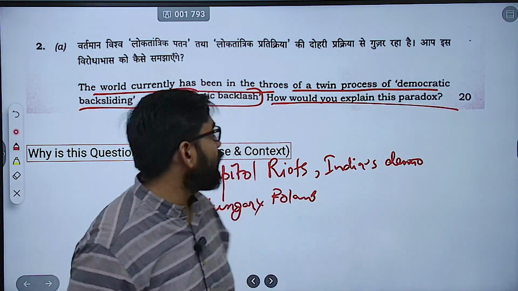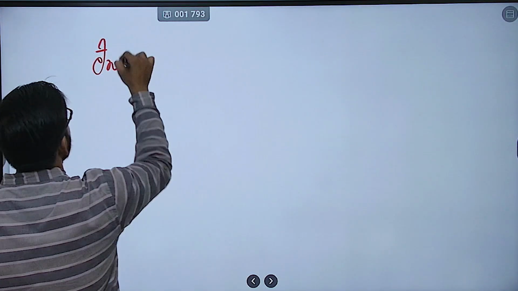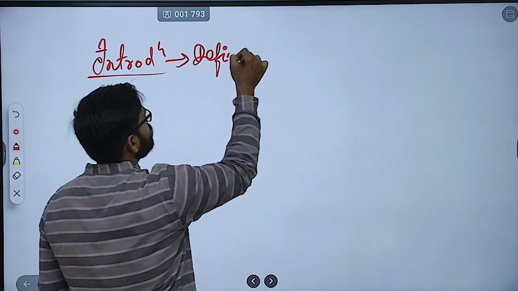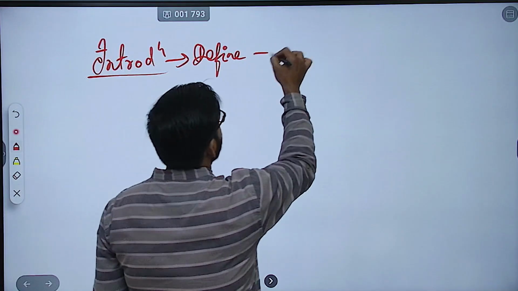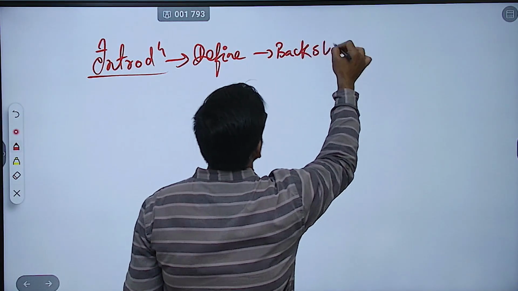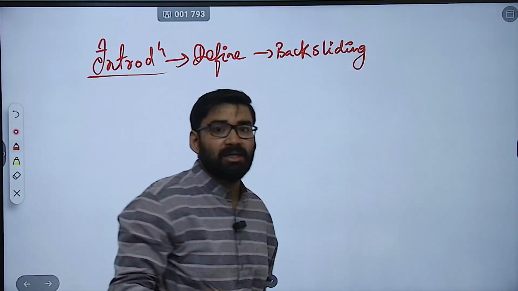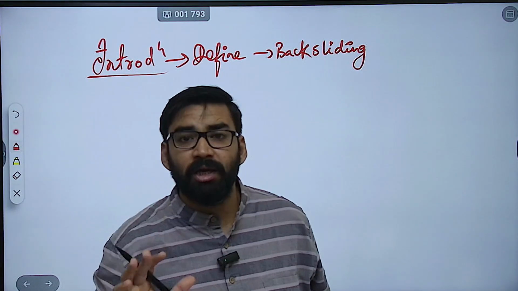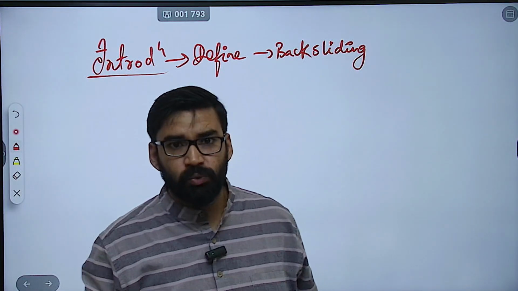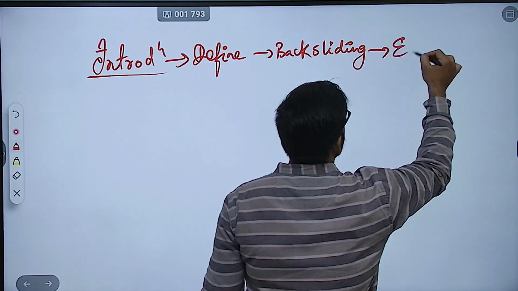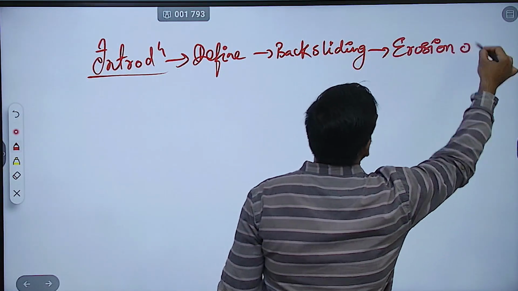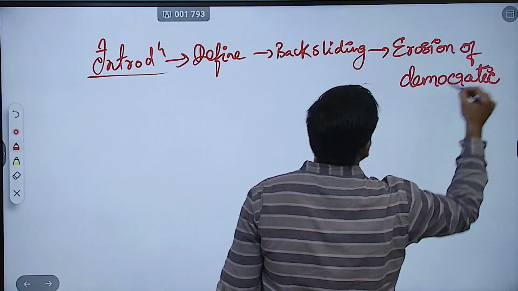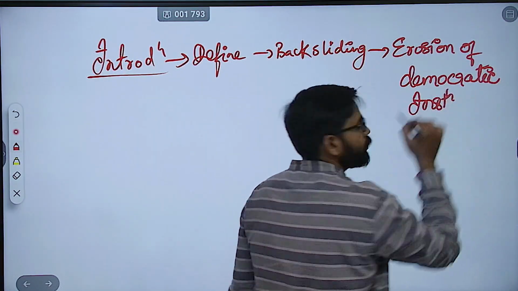So how you are going to approach this? है ना. First thing is introduction. अब introduction कैसे लिखा जाए in such kind of questions? So first you have to define what? Backsliding. Now what is backsliding? बैकस्लाइडिंग का मतलब होता है जब डेमोक्रेटिक इंस्टीट्यूशन में भरोसा खोने लगते हैं, erosion of democratic institutions, है ना, clear?